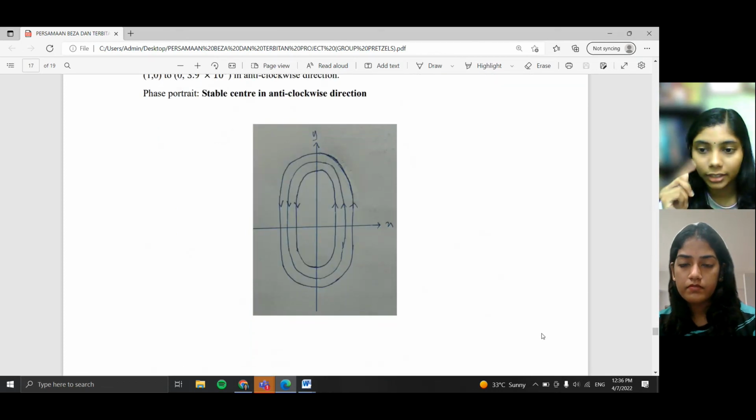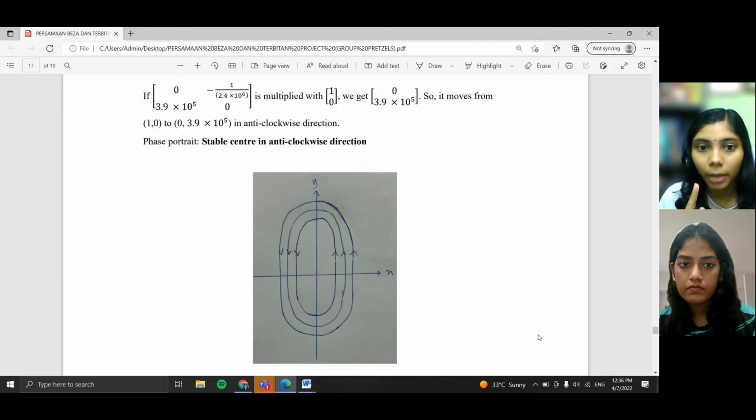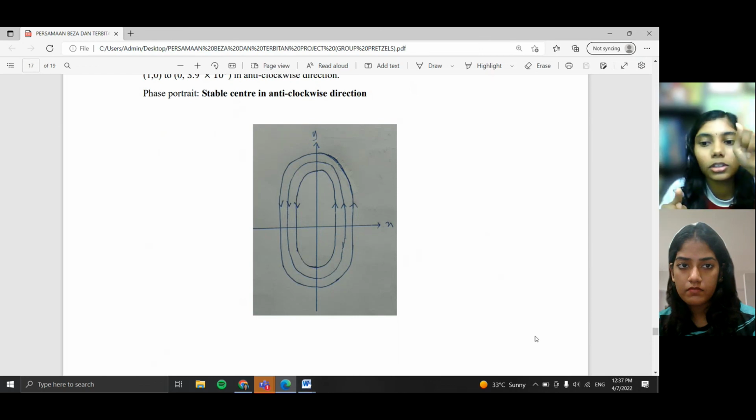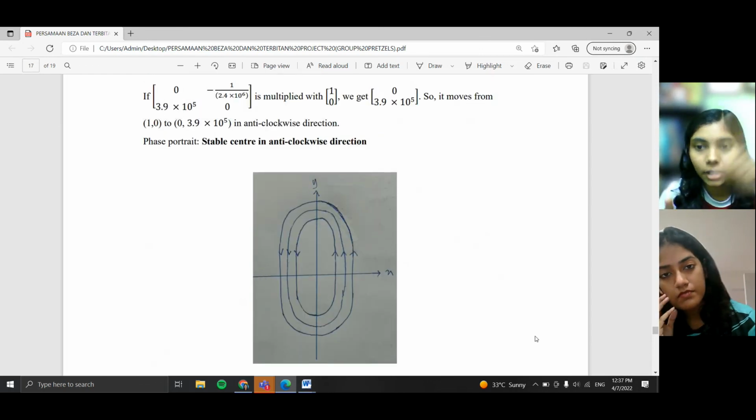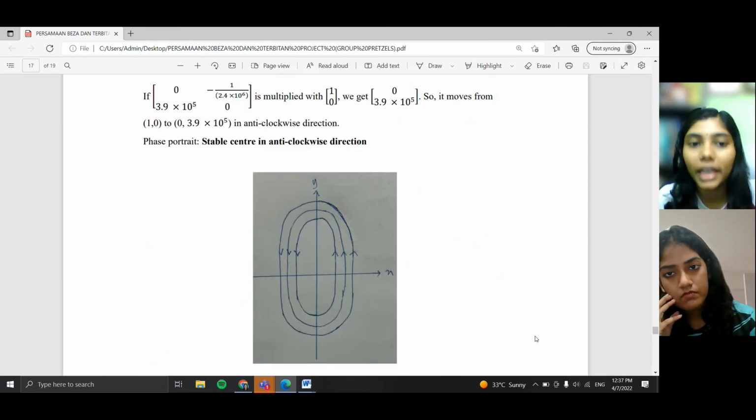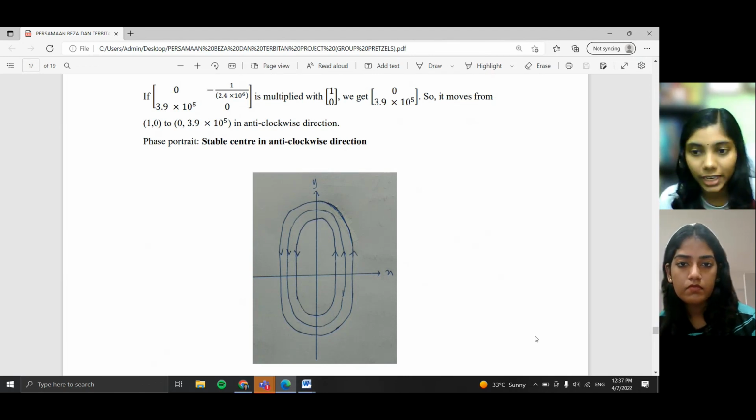In order to determine the direction, our team decided to look at the point (1, 0), then multiply by our matrix A, and the next point will be (0, 3.9 times 10 to the power of 5). This means that the point will be flowing from (1, 0) to 3.9 times 10 to the power of 5, which is above on the y-axis. So it flows in the anti-clockwise direction, and we will be getting a phase portrait that is a stable center in the anti-clockwise direction.